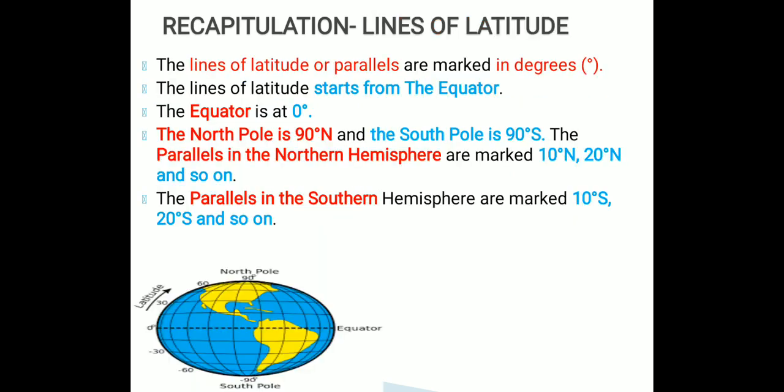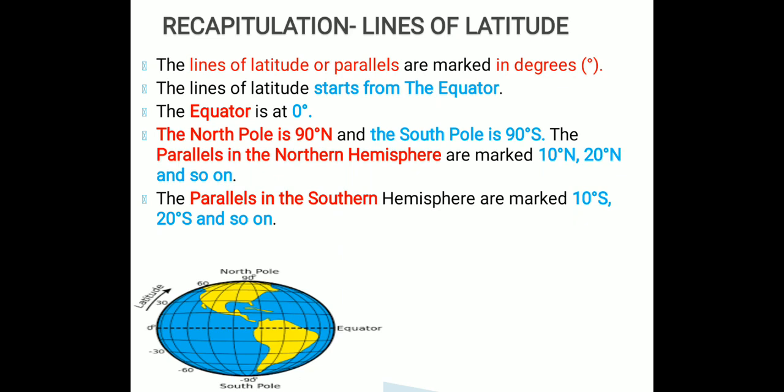The lines of latitude or parallels are marked in degrees. There is 1 degree, 2 degree, 3 degree, 10 degree, 20 degree accordingly. The equator is at 0 degree because it is the starting point of the lines of latitude, and it is an important line of latitude. We mark it as 0 degree. The North Pole is 90 degree north and the South Pole is 90 degree south.